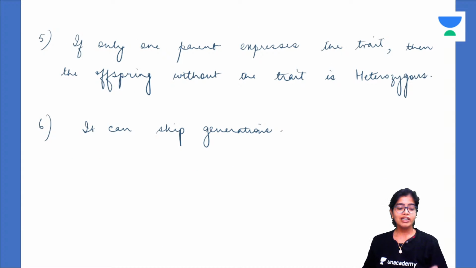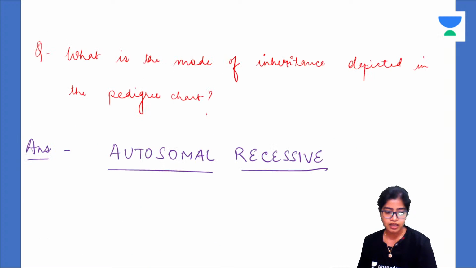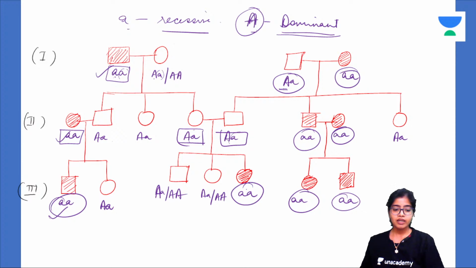Next, if only one parent expresses the trait, then the offspring without the trait is heterozygous. Again, if only one parent expresses the trait, then the offspring without the trait is heterozygous. See, heterozygous, this one. Heterozygous, this one. Can you see this? Okay, here also. If only one parent is expressing the trait, then the offspring without the trait is heterozygous. Of course, he will be.